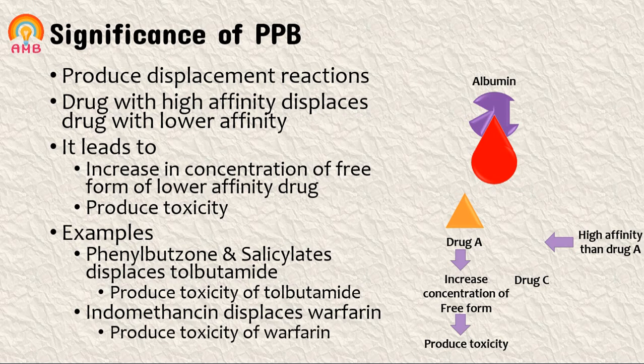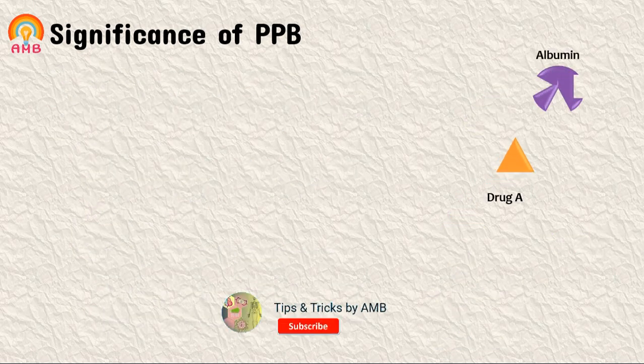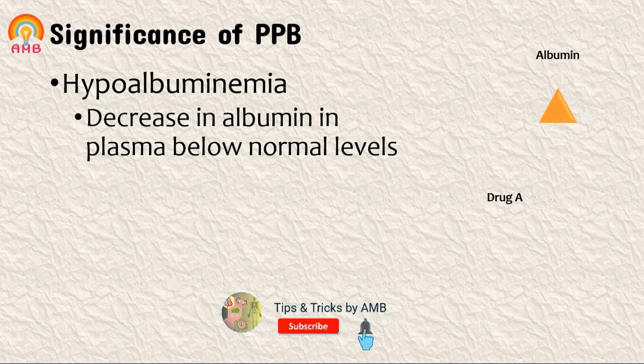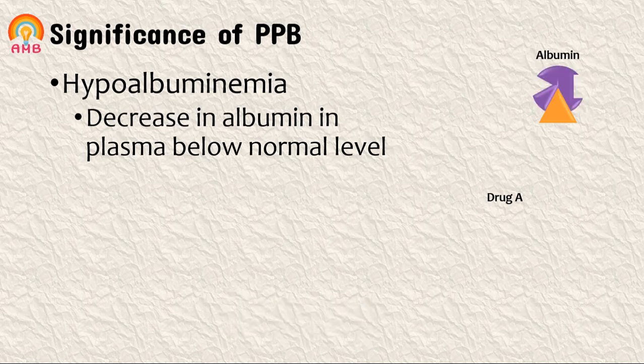Now, hypoalbuminemia is a condition in which the albumin level or concentration of albumin in plasma is reduced. Most of the drugs are distributed by binding with plasma albumin. Already we discussed that, the majority of drugs bind to plasma albumin.